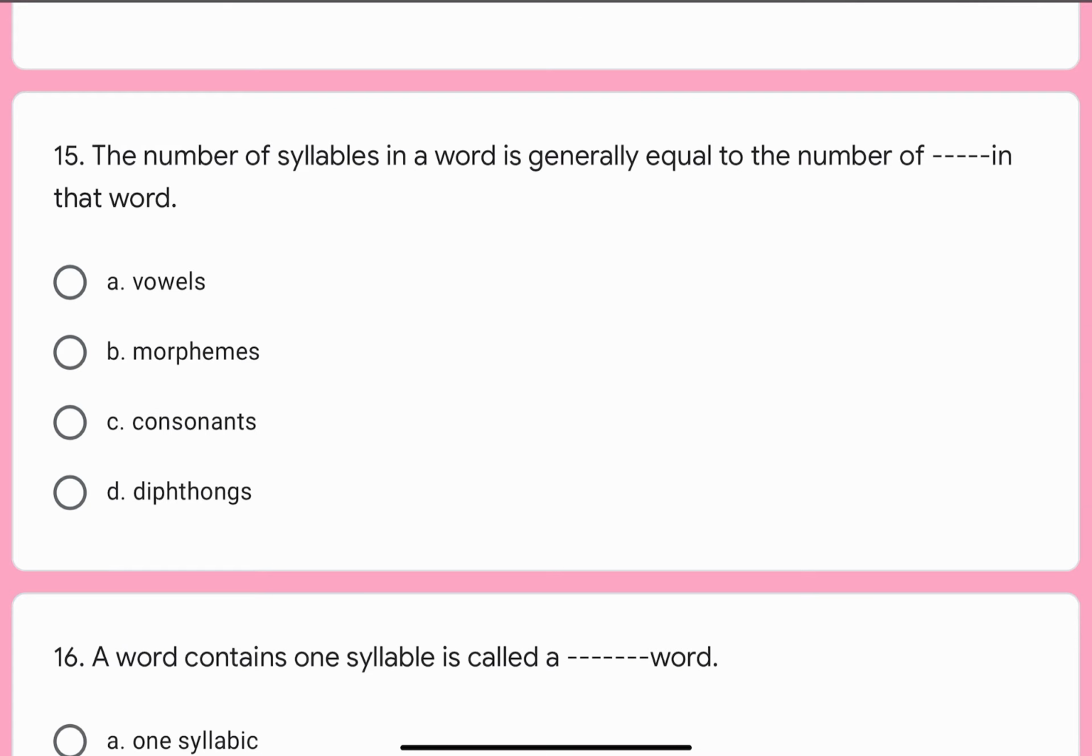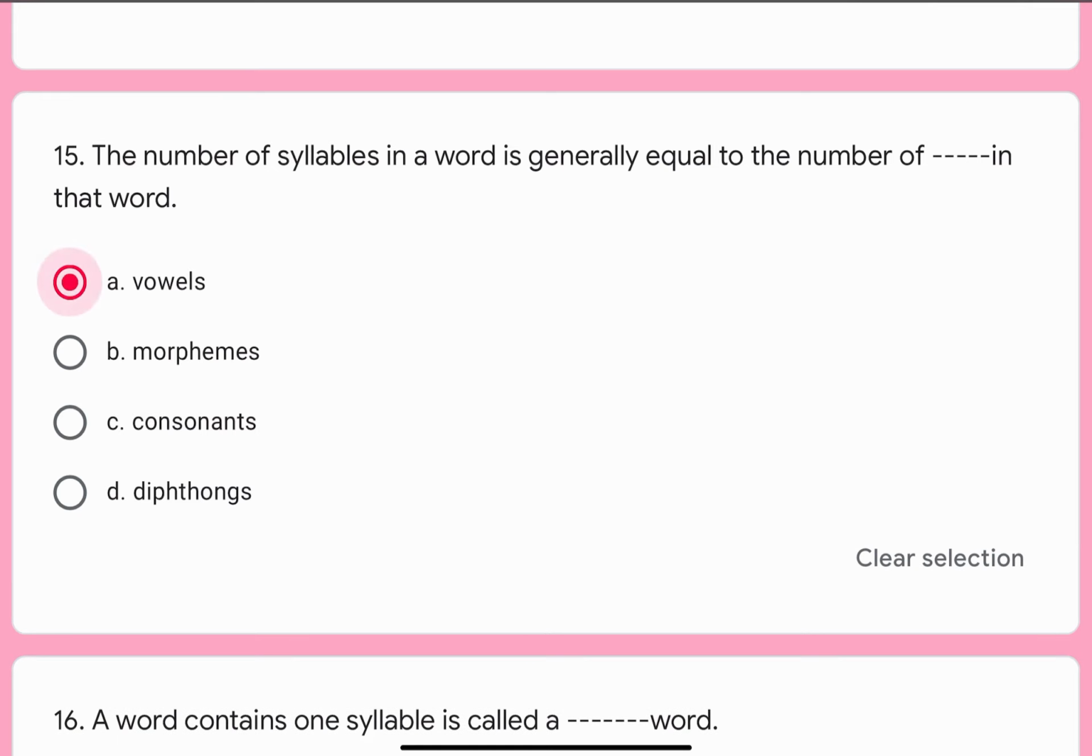Question number 15. The number of syllables in a word is generally equal to the number of dash dash in that word. Options are A. Vowels, B. Morphemes, C. Consonants, or D. Diphthongs. Correct option is A. Vowels.